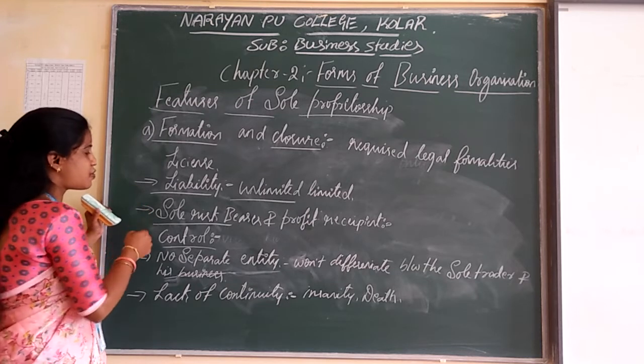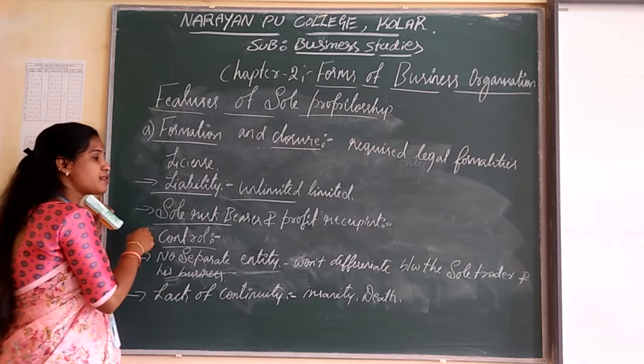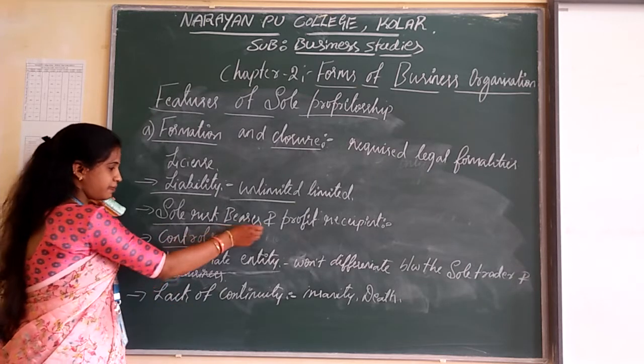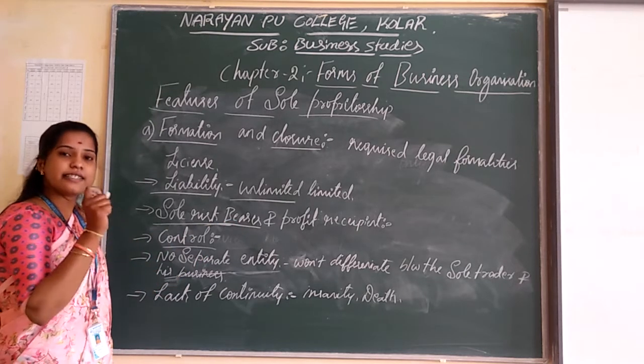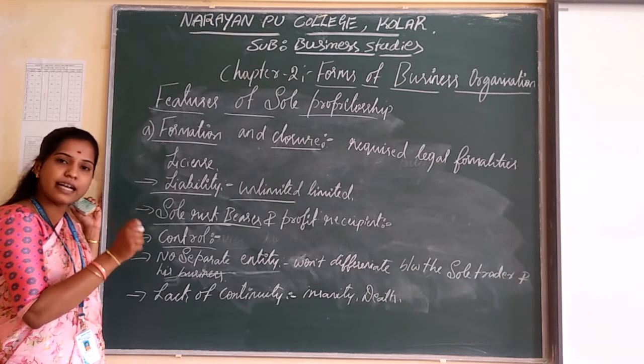And the next one is sole risk bearer and profit recipient. The sole proprietorship is owned and managed by a single person.